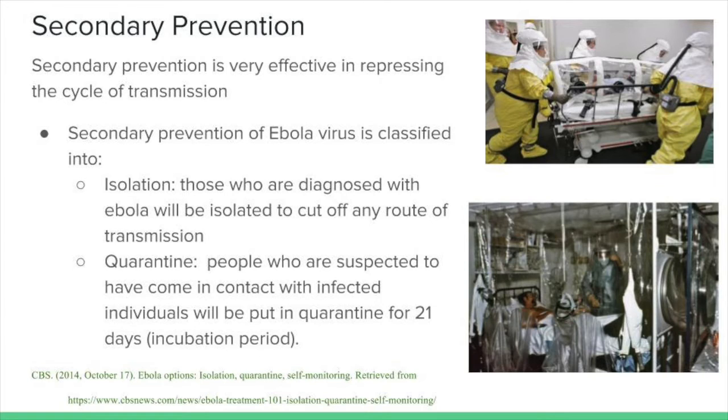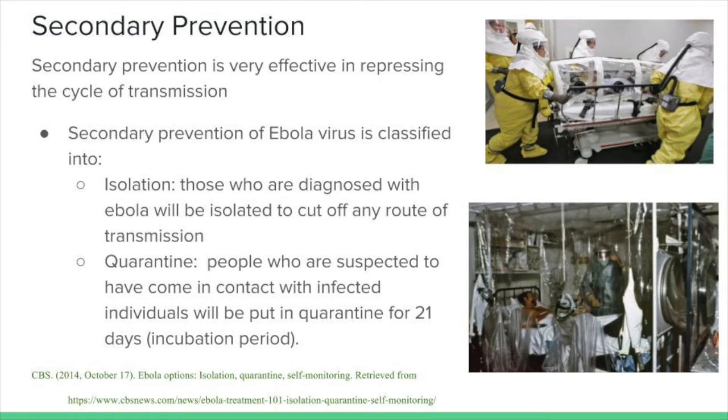Secondary prevention. As we have learned, primary prevention was the most cost-effective strategy to prevent the accelerated transmission of Ebola virus disease. Secondary prevention, on the other hand, is very effective in repressing the cycle of transmission. Secondary prevention of Ebola virus is classified into isolation and quarantine. So, how do these strategies work? Let's first talk about isolation.